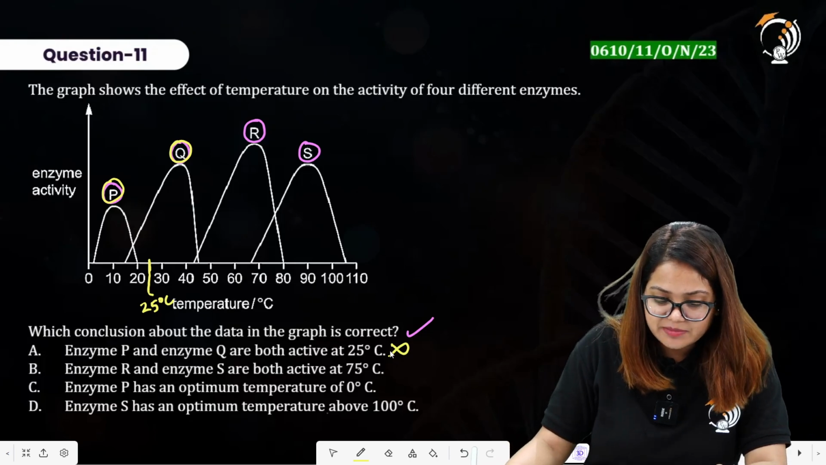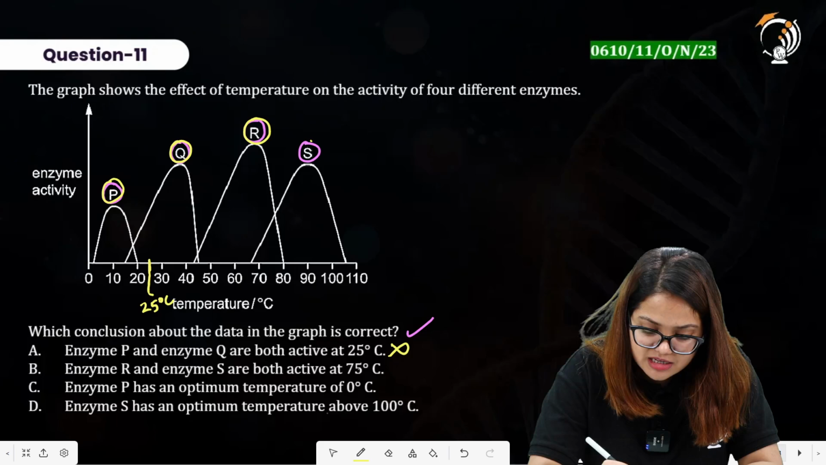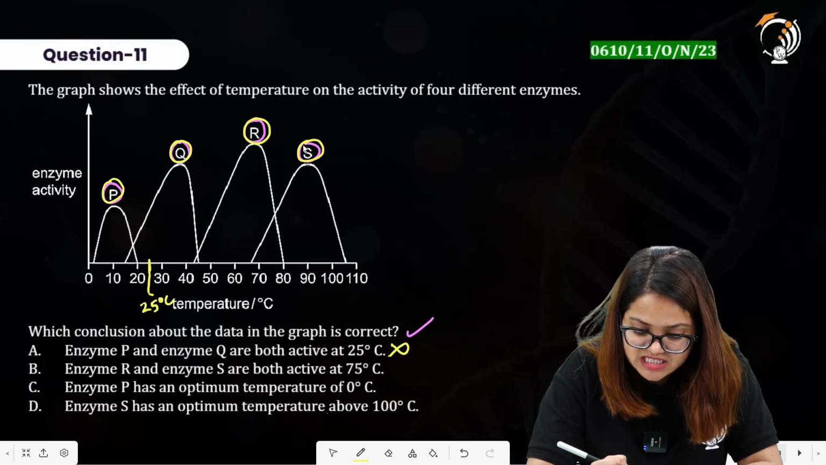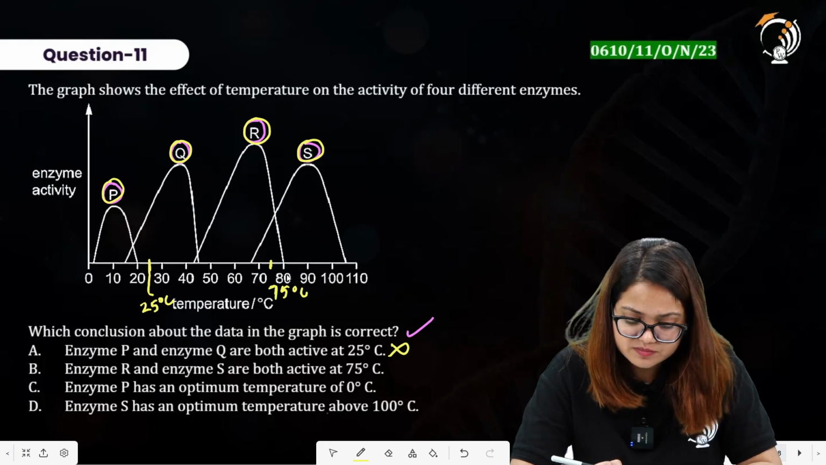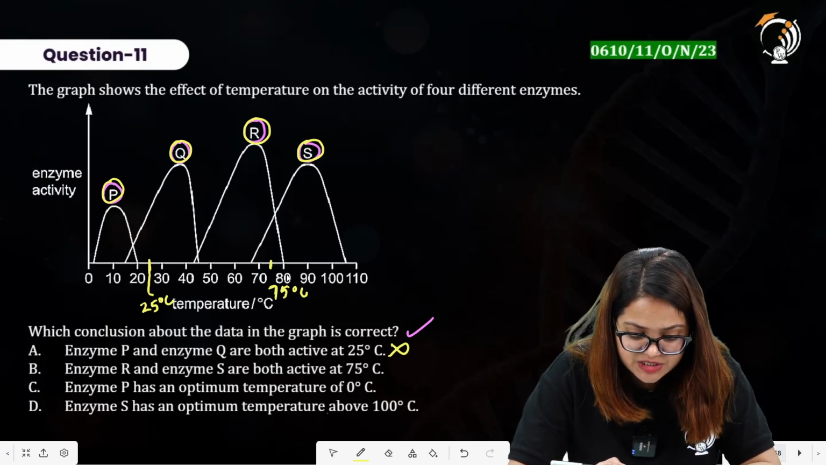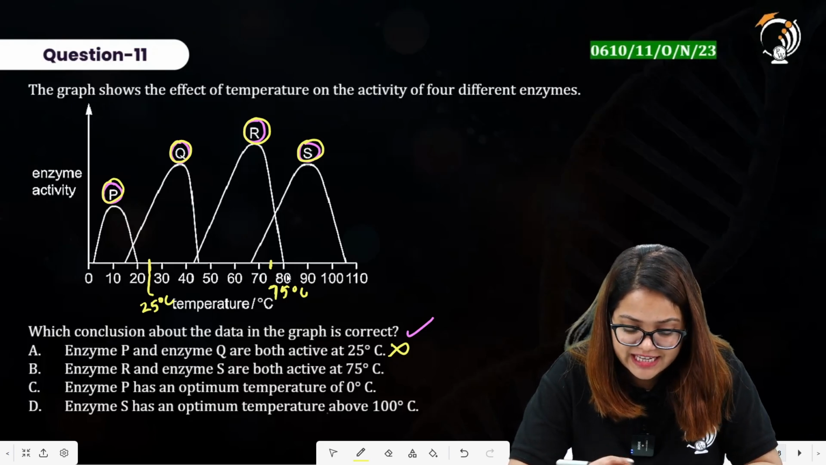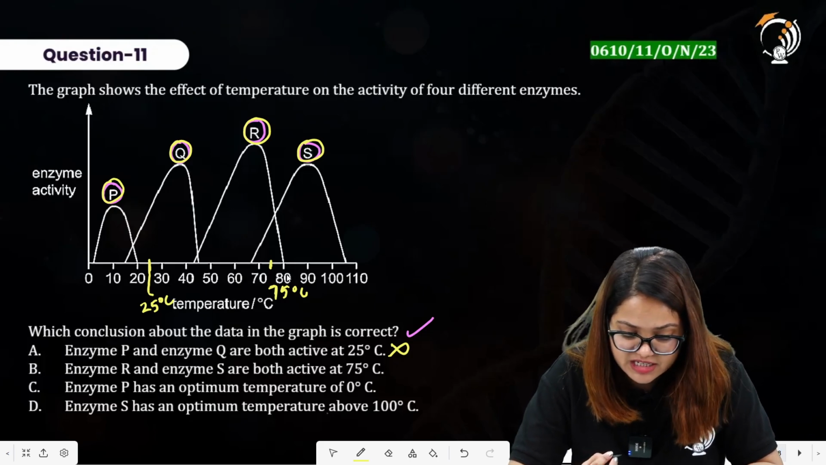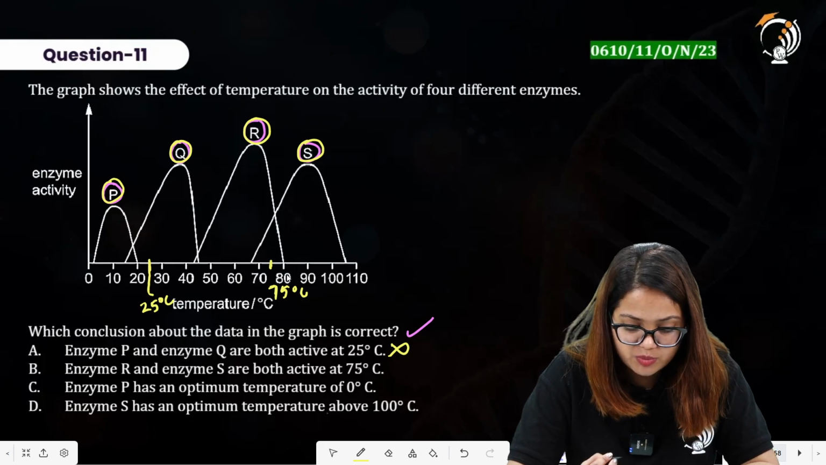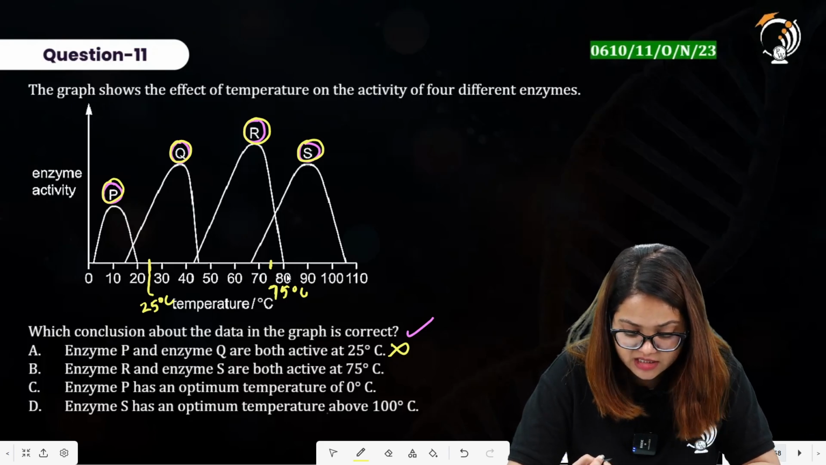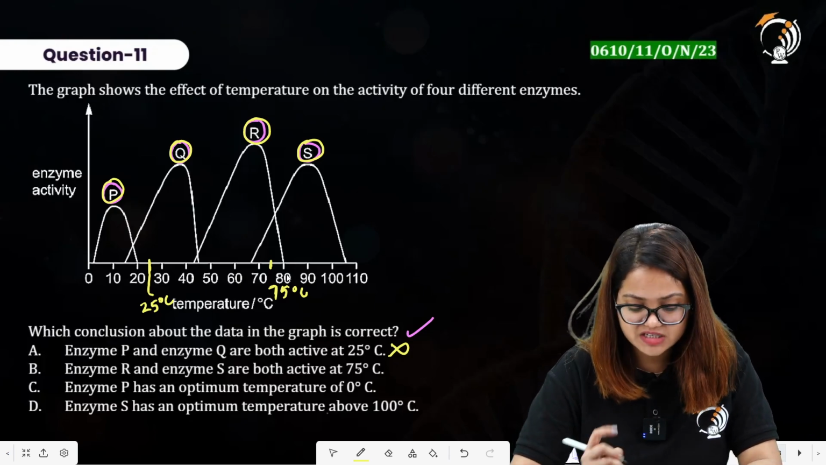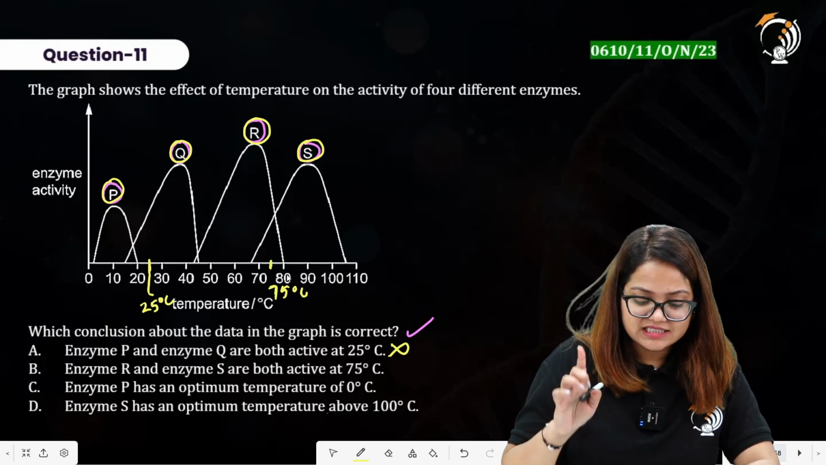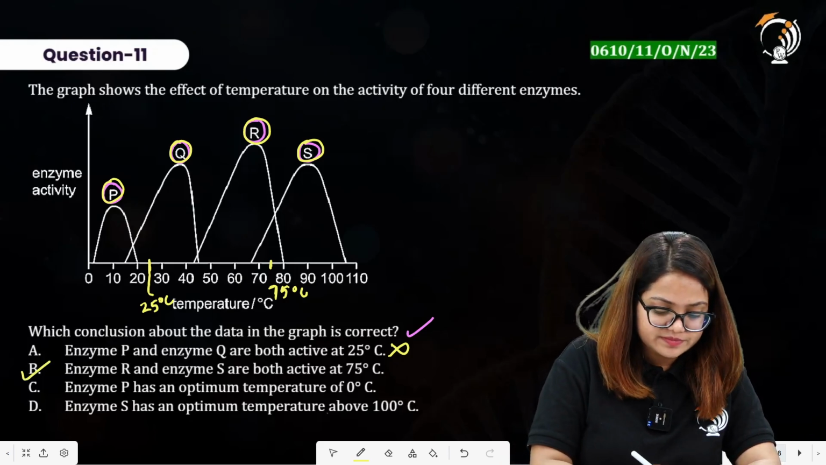Enzyme R and enzyme S, so enzyme R is here, enzyme S is here, are both active at 75 degrees Celsius. Here you will see the 75 degrees Celsius. Yes, both of these are active, though the rate of reaction is increasing in enzyme S and the rate of reaction is decreasing in enzyme R, but both of these are showing the activity of enzyme. So we will say that at 75 degrees Celsius, enzyme R, enzyme S both are active.